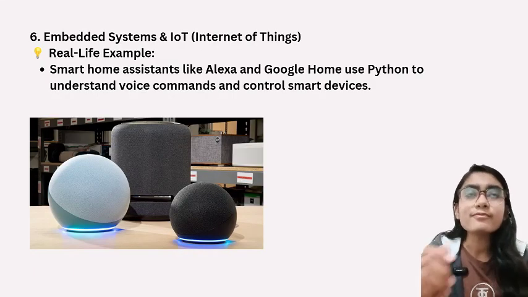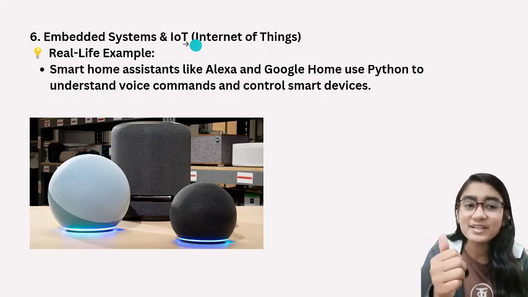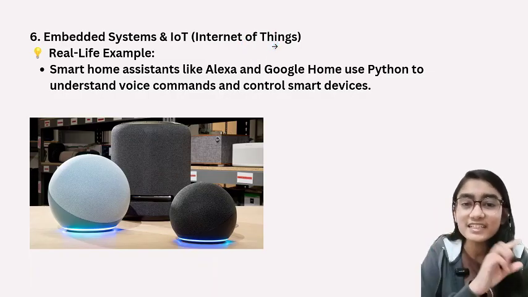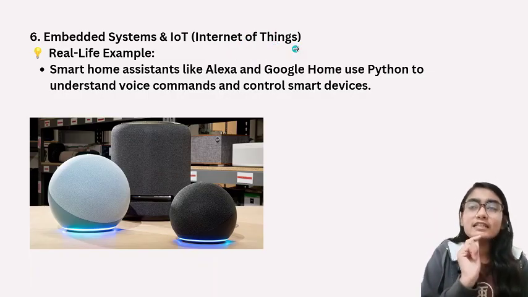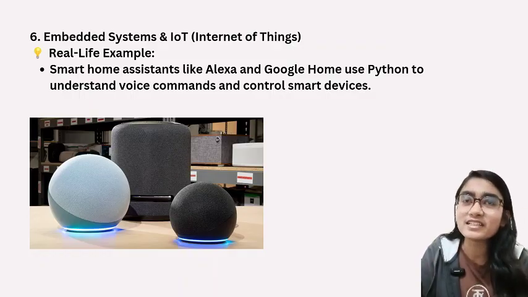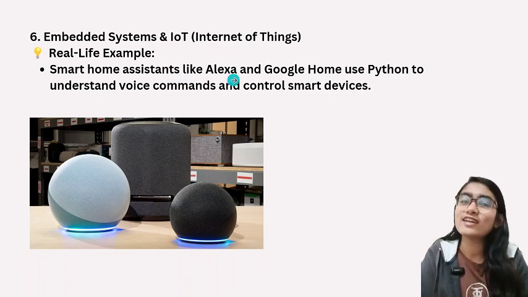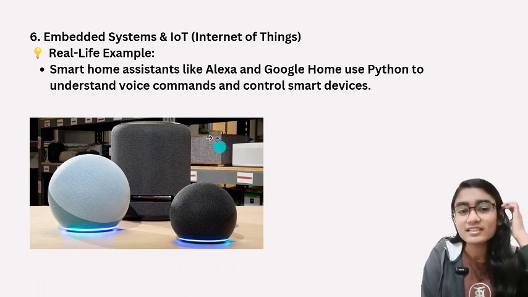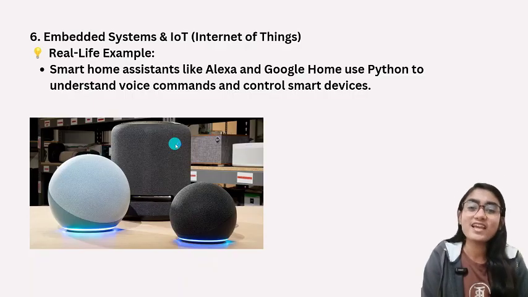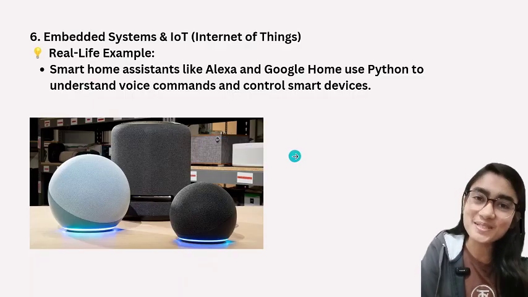One very famous example can be embedded systems and IoT. IoT means Internet of Things. Like when you go to a door and it automatically opens, or when you say hello Alexa, it answers. These technologies are called Internet of Things. So how does this work? This also uses Python.